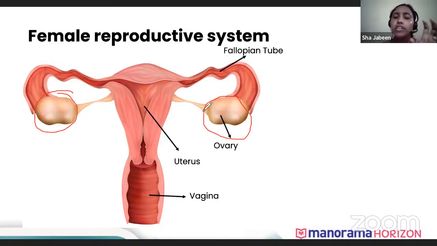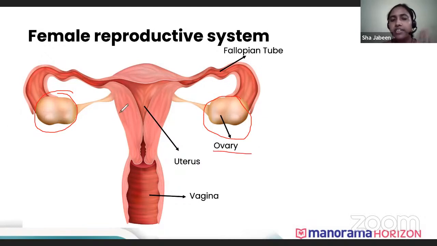Each ovary will produce ovum. The ovums are already decided. Each female has thousands of ovum, and that is fixed. The female body never keeps on producing ovum like male testes keep on producing sperm; in females the ovums are counted.